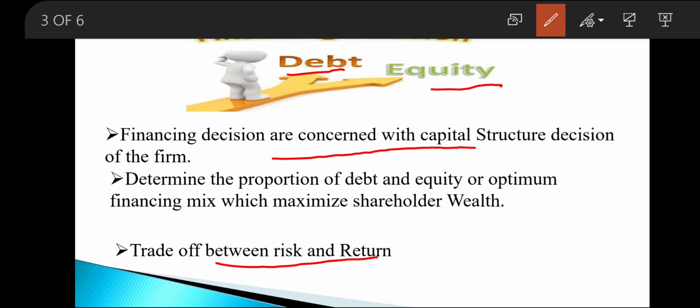So the financial manager has to strike a balance, or trade-off, between risk and return through various sources so that the overall profitability of the concern improves. Simply, if the capital structure is able to minimize the risk and raise the profitability, then the market value or the price of a share will go up and maximize the wealth of the shareholders.